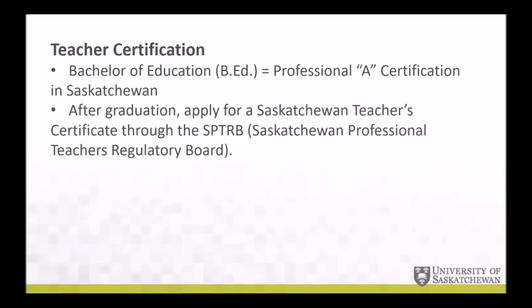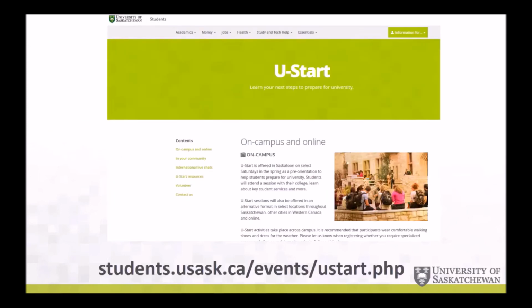A Bachelor of Education degree from the University of Saskatchewan qualifies you for a Professional A Teaching Certificate in the province of Saskatchewan and allows you to teach any grade level from kindergarten to grade 12. Upon graduation, you will be required to apply to the Saskatchewan Professional Teachers Regulatory Board, the SPTRB, to obtain a Saskatchewan Teacher Certificate. Once again, welcome to the College of Education.